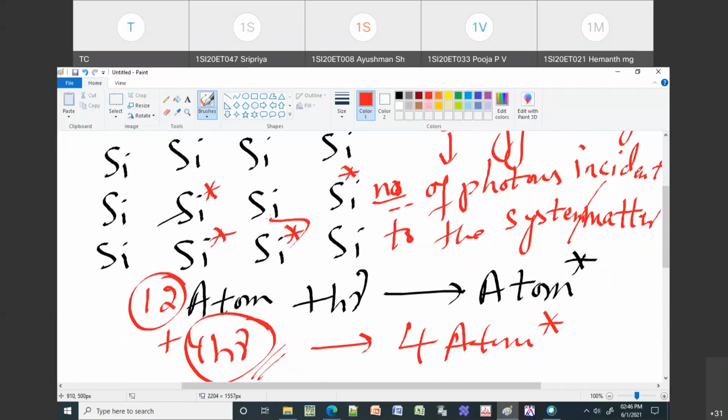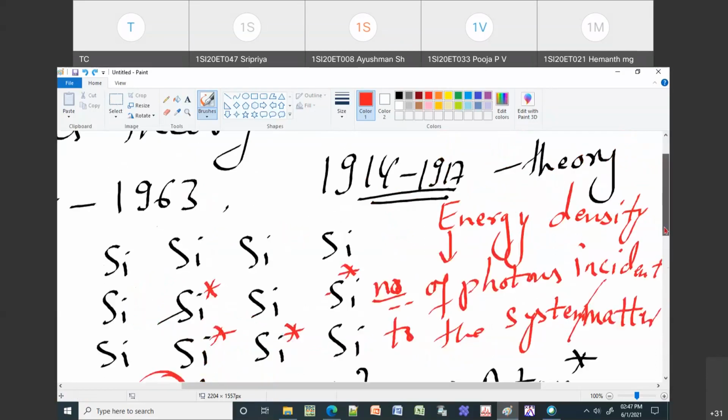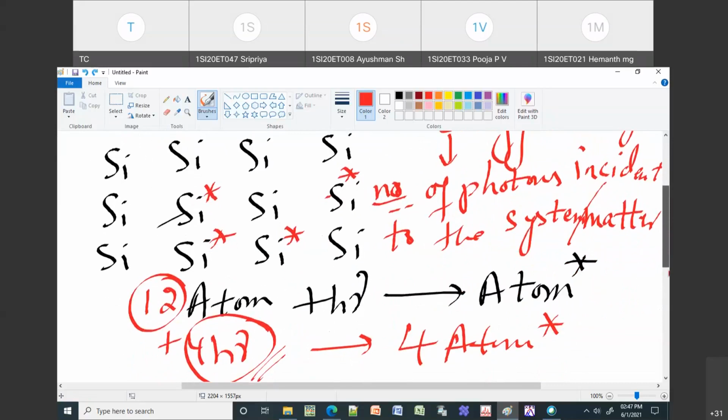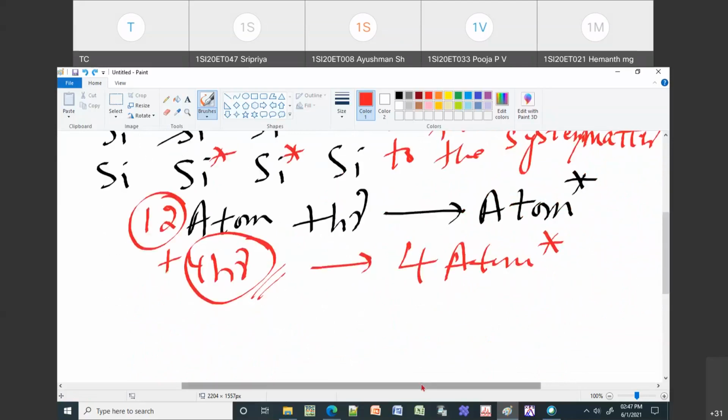Okay, so this is the process of making them go to the excited state, and it is called induced absorption, right? So you take an atom which is in the ground state, and then you make the atom go to the excited state. The process is called induced absorption, right? So now I want to know how many atoms are going to the excited state per second. That is what we call the rate.